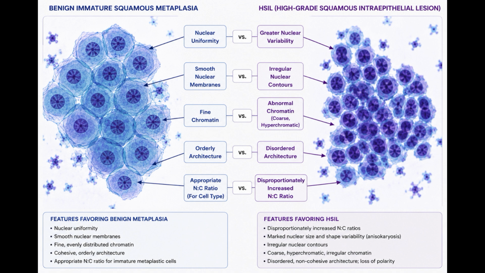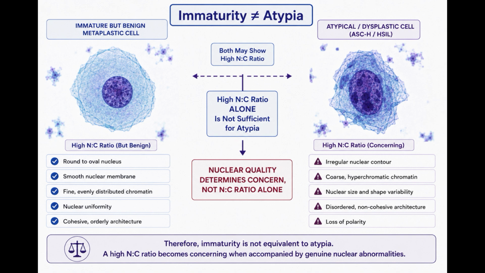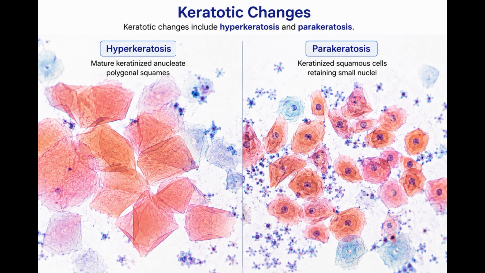HSIL shows disproportionately increased NC ratio, greater nuclear variability, irregular nuclear contours, and abnormal chromatin. Therefore, immaturity is not equivalent to atypia. A high N:C ratio becomes concerning when accompanied by genuine nuclear abnormalities. Keratotic changes. Keratotic changes include hyperkeratosis and parakeratosis.